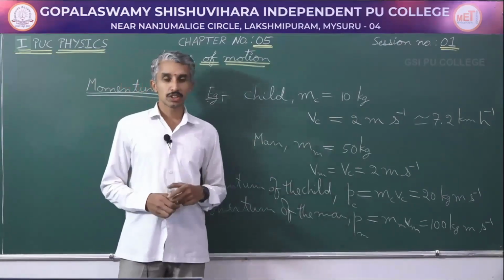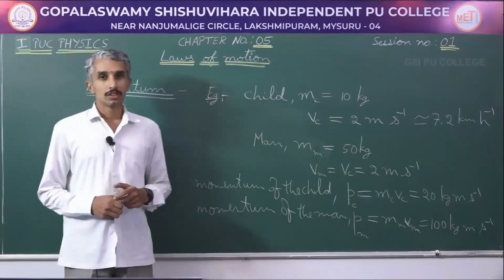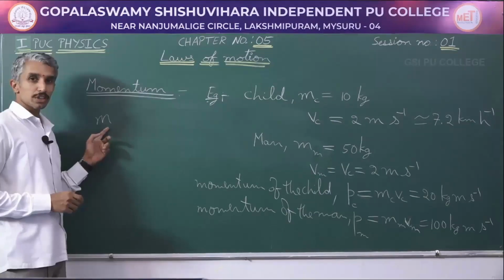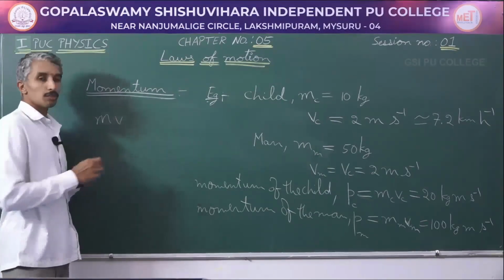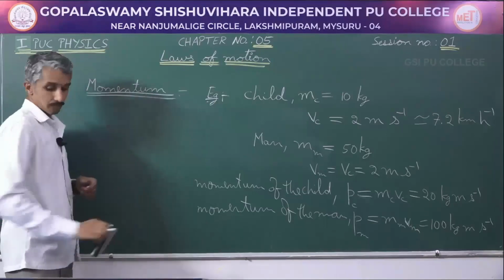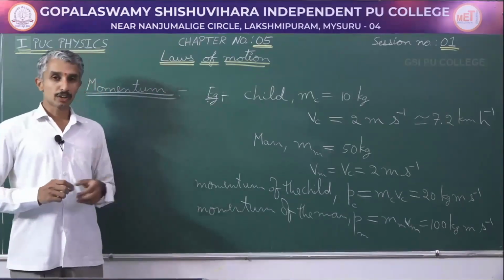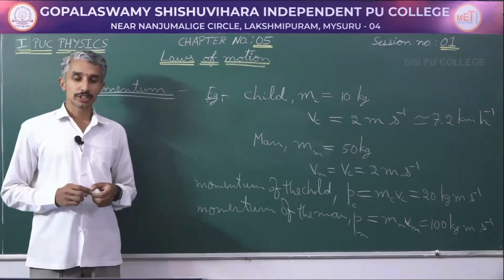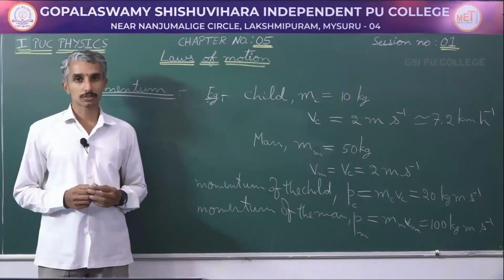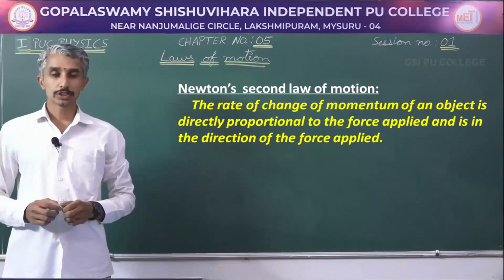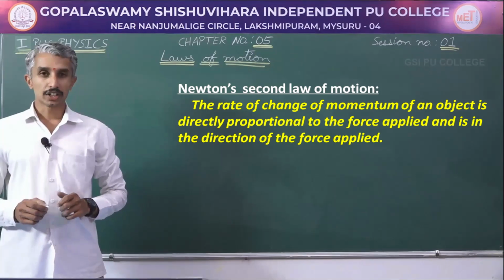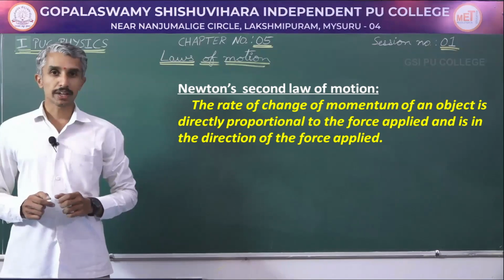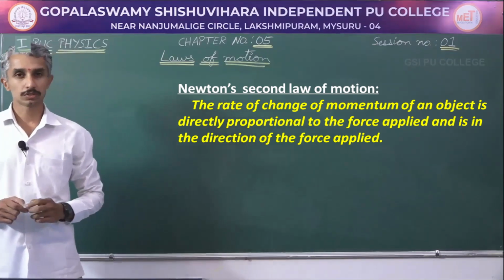If the speed of motion is 0, then momentum is also 0. For a given object which has a mass m, you can also change its momentum by changing its velocity. So generally for a given object, momentum can be changed by changing its velocity. From here, we shall proceed into Newton's second law of motion. So here is your Newton's second law of motion, which tells that the rate of change of momentum of an object is directly proportional to the force applied and is in the direction of the force.